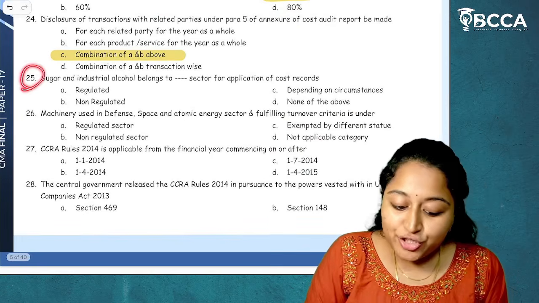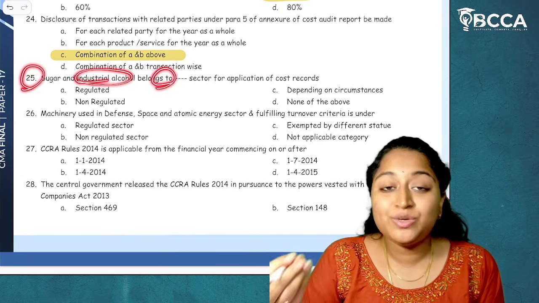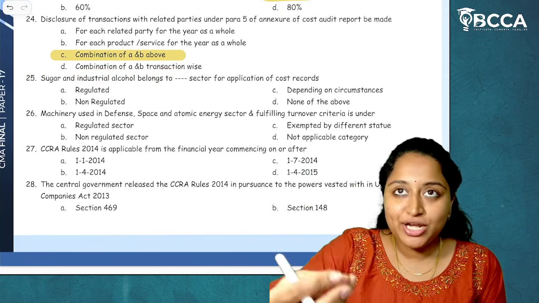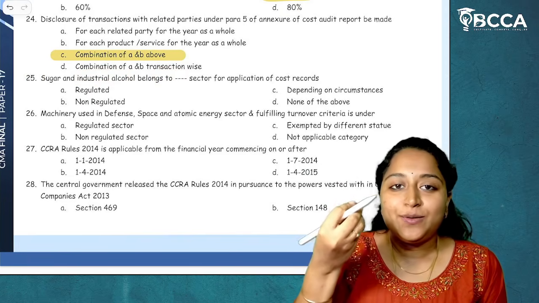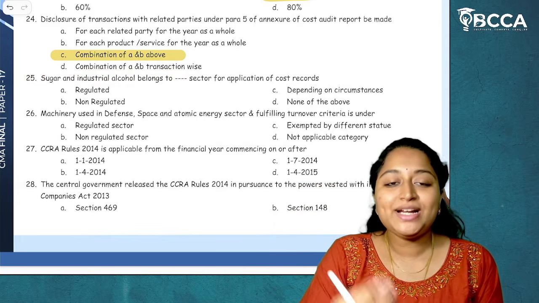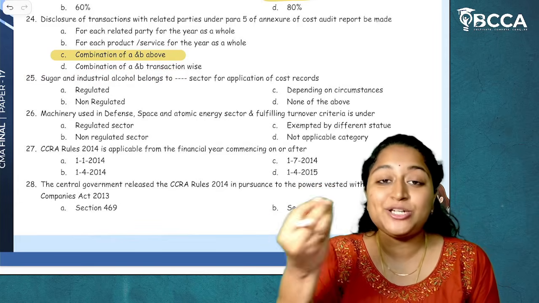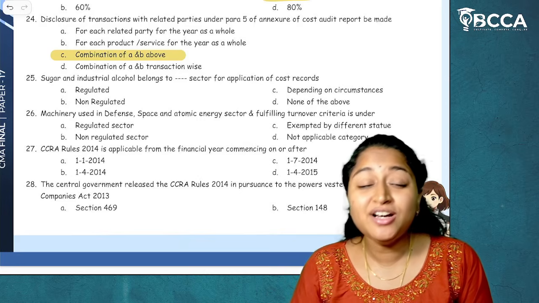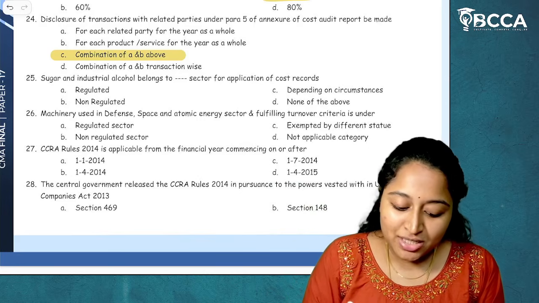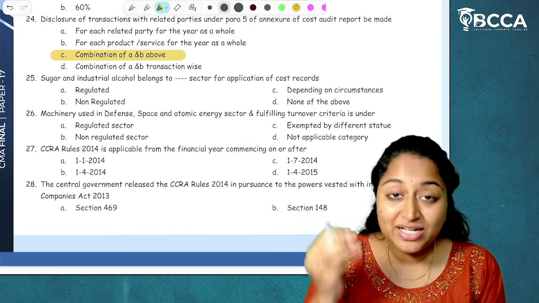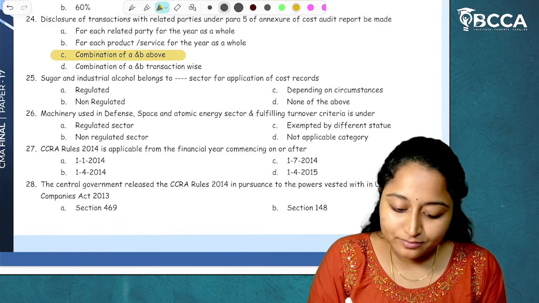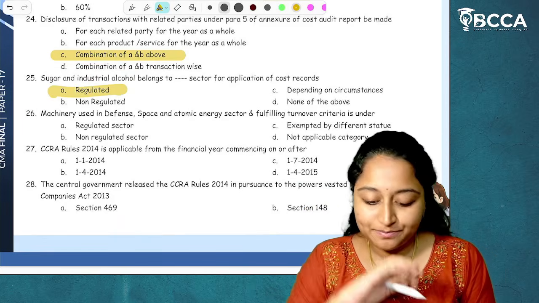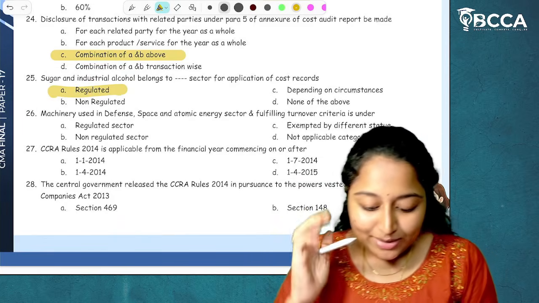Then 25, sugar and industrial alcohol belongs to which sector? We have seen telecommunication, electricity, sugar and industrial alcohol, fertilizers, petroleum products, everything is covered under regulated sectors. So, sugar and industrial alcohol is covered under regulated sectors. I hope it's clear. Then moving on to next.